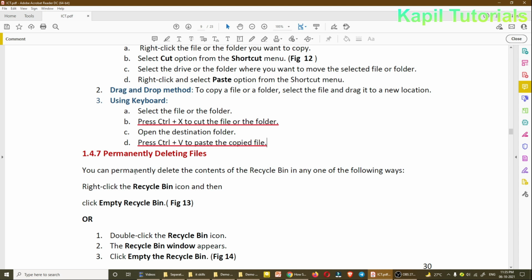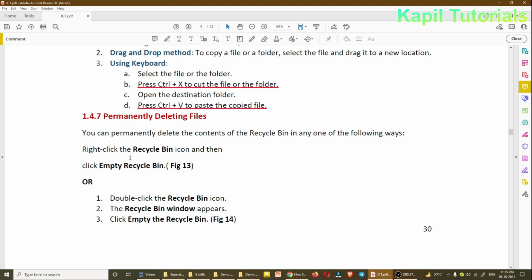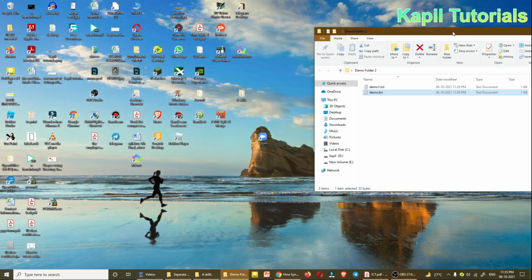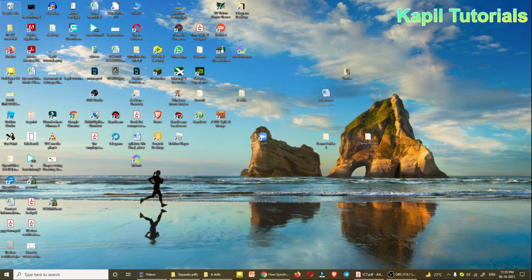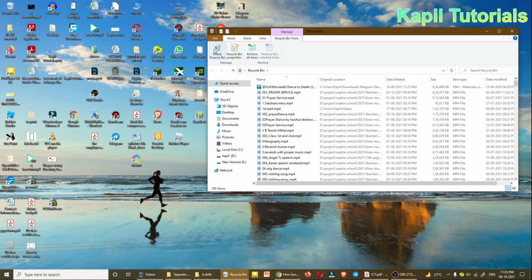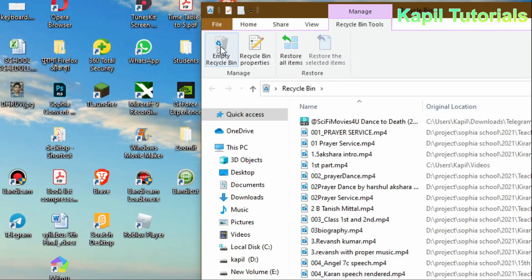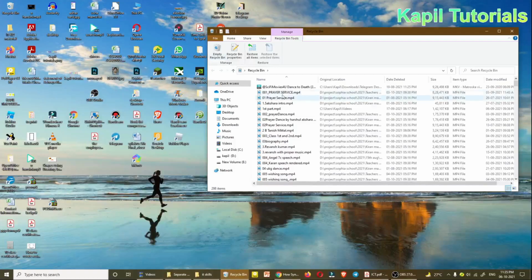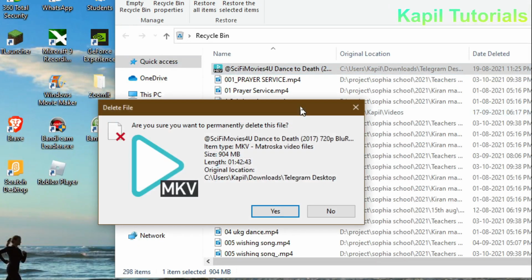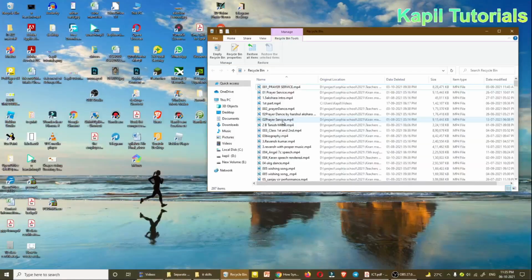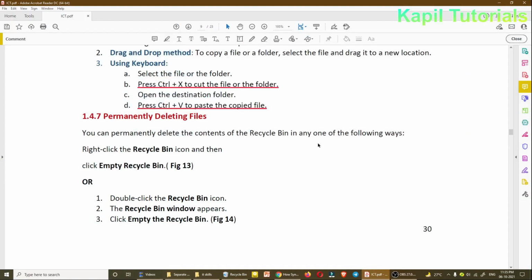Permanently deleting files, you can permanently delete the contents of the recycle bin in any one of the following ways. Right click the recycle bin and empty recycle bin. So I'll just close both the folders. So in the recycle bin, in Windows 10, I can directly click here and empty it, or any file I can right click and delete. It's deleted like this. So we have covered this concept also.